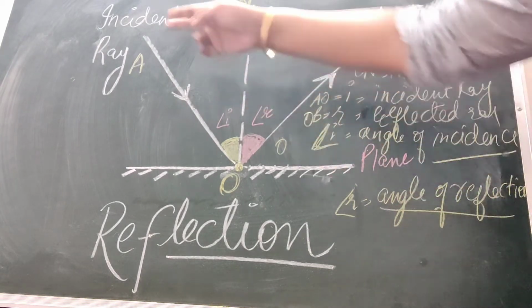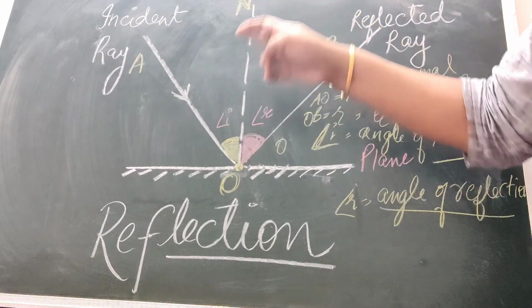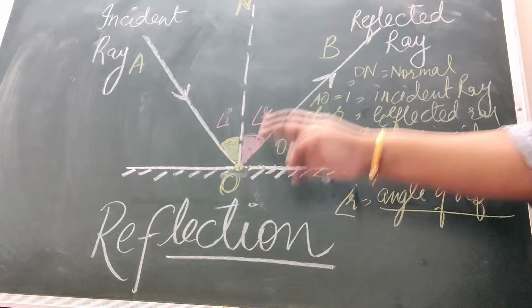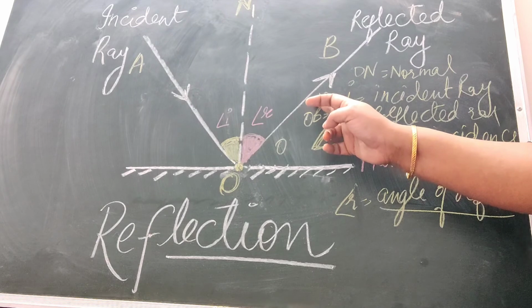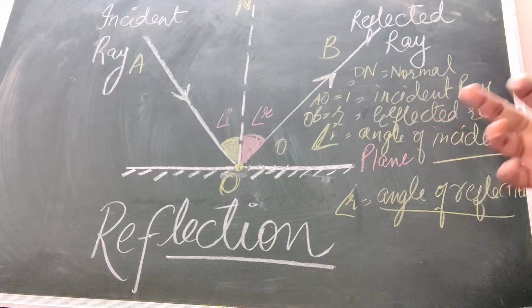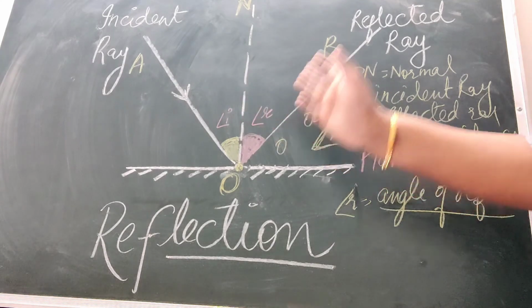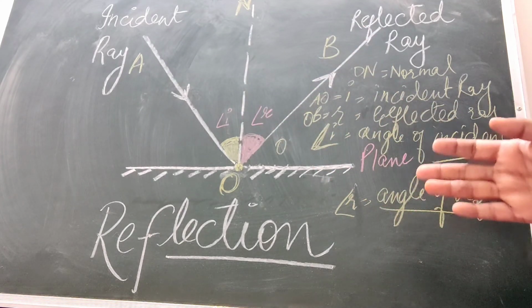Right? So angle AON is the angle of incidence. Angle NOB or BON is your angle of reflection. So you can use the mathematical terminologies when you write the angles and the rays and complete this reflection diagram. This is an important section.